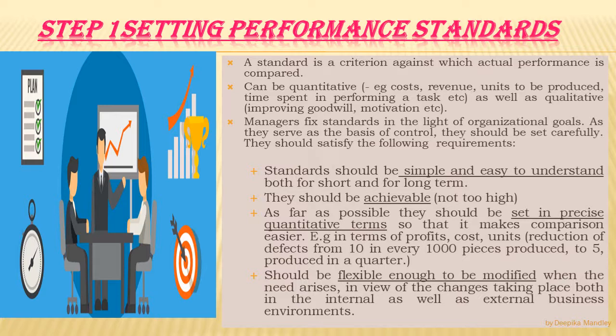As far as possible, they should be set in precise quantitative terms so that it makes comparison easier. For example, in terms of profits, cost per unit, reduction of defects from 10 in every 1,000 pieces produced to 5 in a quarter. They should be flexible enough to be modified when the need arises in view of the changes taking place in both the internal as well as the external business environment. So the first step in the controlling process is to set your performance standards, which could be in quantitative as well as qualitative terms.